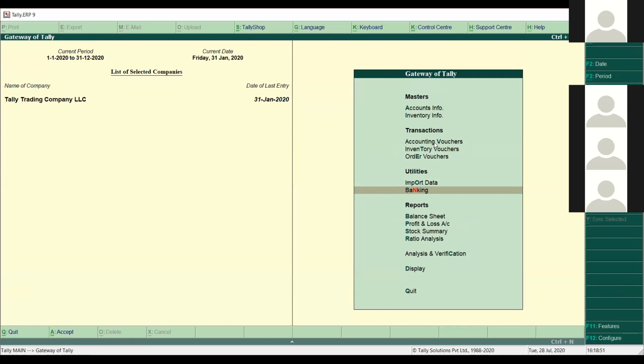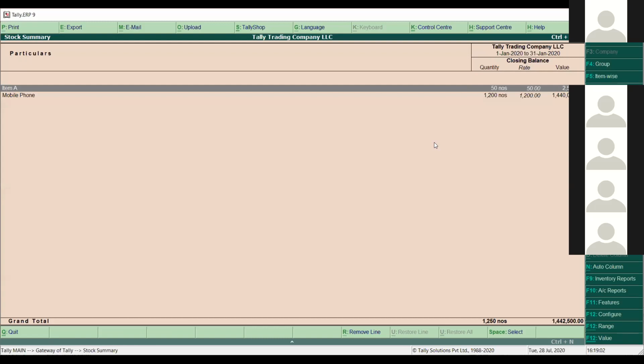So we have posted three vouchers: purchase order, goods receipt note, and now the stock summary. If I go to stock summary, I have the same item here, 50 numbers, because I had ordered about 50 items.